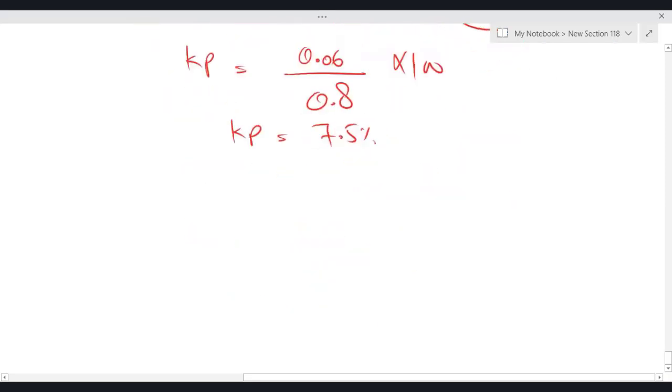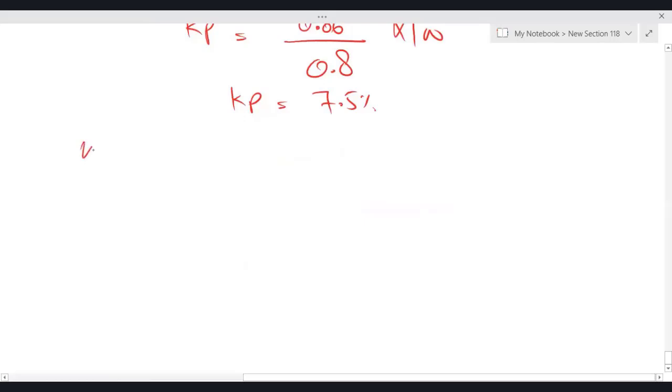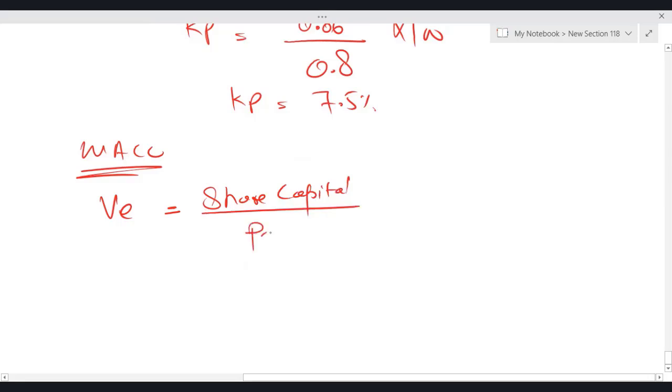Okay. Now for calculating weighted average cost of capital, we have to know the market value of equity. How do we calculate market value of equity? You have to take share capital. Share capital divided by par value will give us issued shares, into P naught.